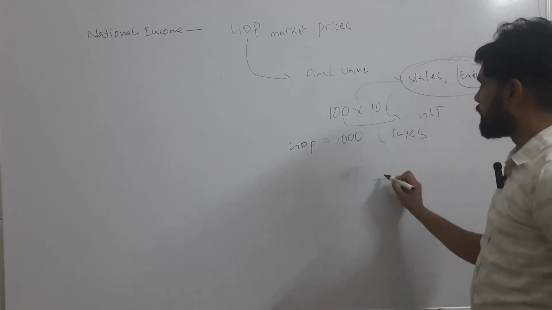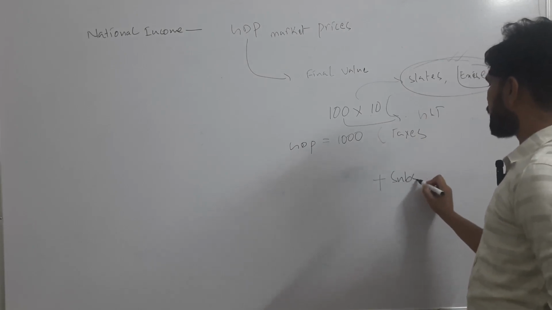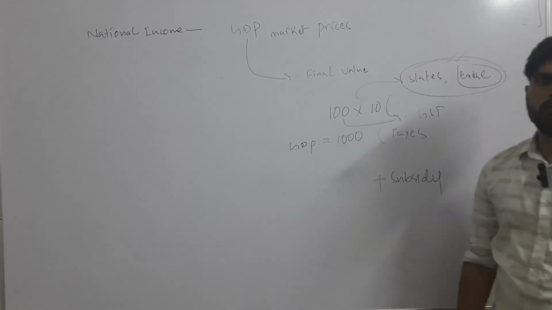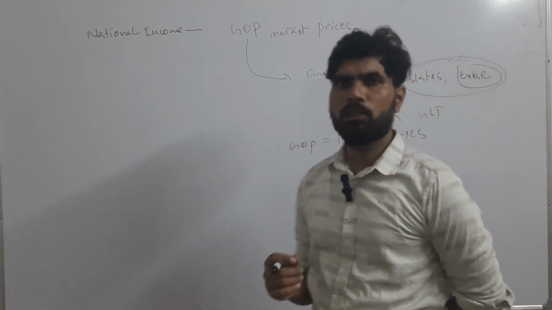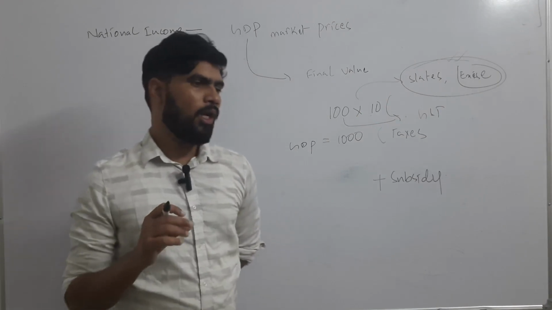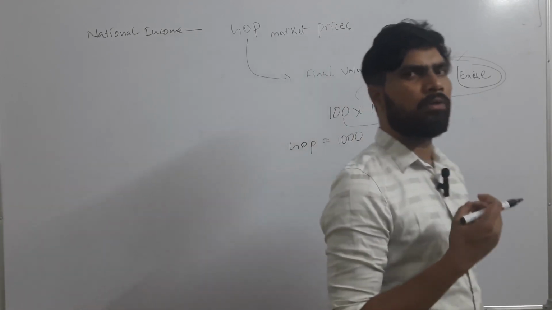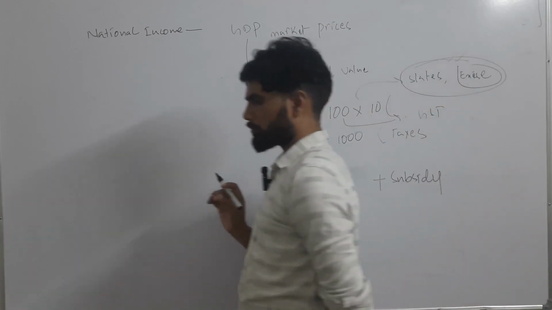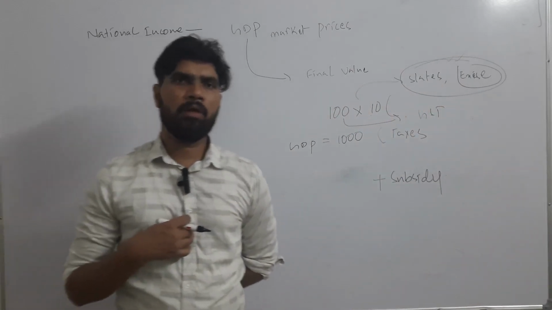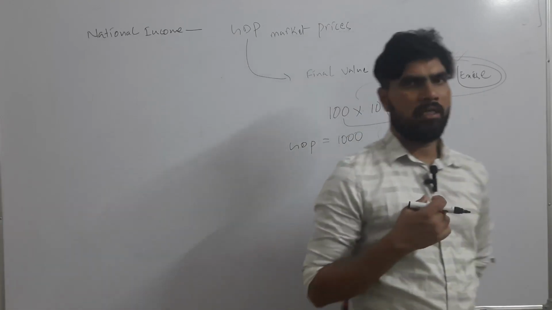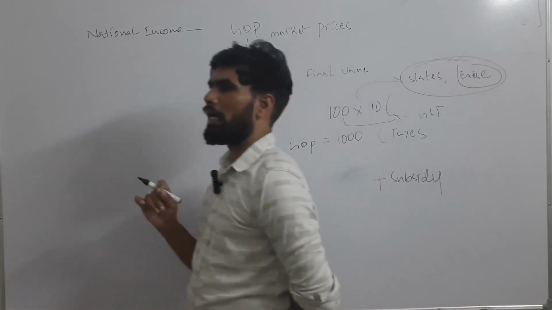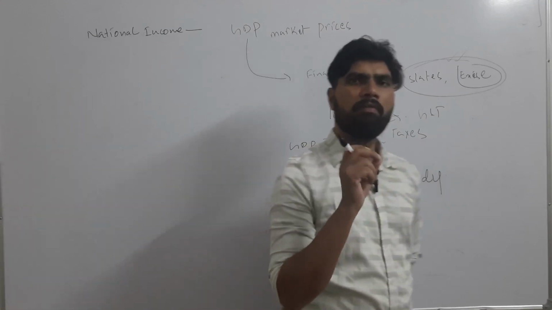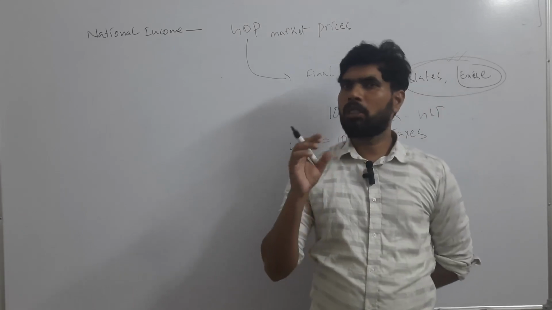Similarly, there is another aspect, that is subsidies. In the process of production of goods and services, the government will also give subsidies to encourage entrepreneurs to take up production activity. Let's say I am an entrepreneur. I want to start an industry, but I am not getting land at reasonable prices. I need land because it is one of the important factors of production.